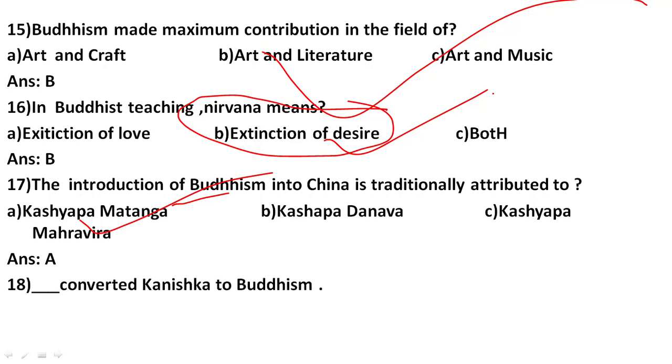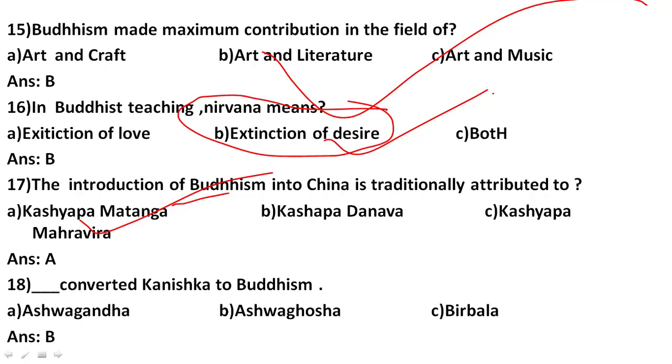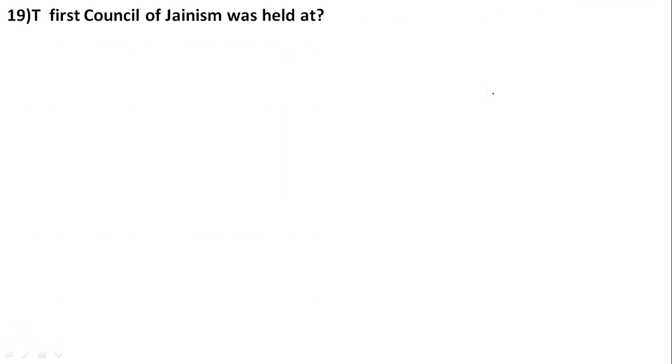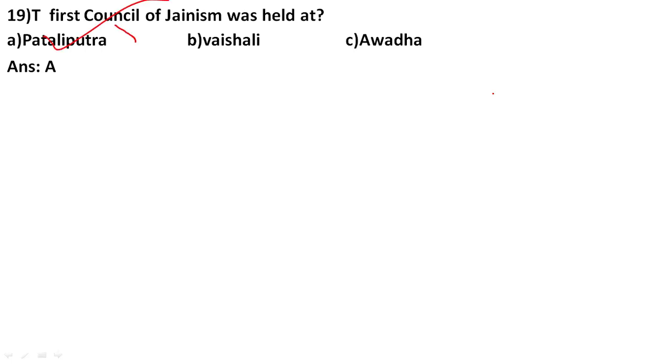Who converted Kanishka to Buddhism? The answer is number B, Ashwaghosha. He was a philosopher and he converted Kanishka to Buddhism. Then the first council of Jainism was held at, the first council of Buddhism was held at Rajagriha, and the first council of Jainism was held at number A, that is Pataliputra. Pataliputra is the first place where the first council of Jainism was held.